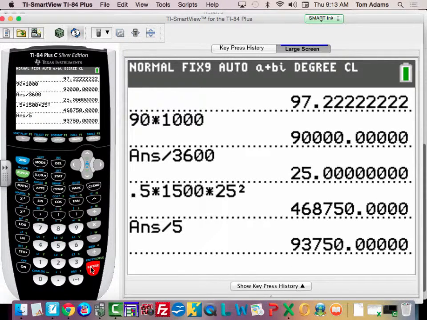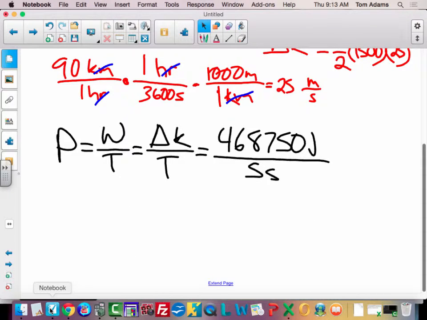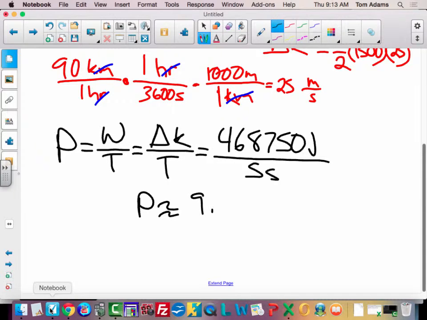Boom. And let me double check my notes. Yep. Your textbook rounds using sig figs, so they said that the power is about 9.4 times 10 to the 4th watts.